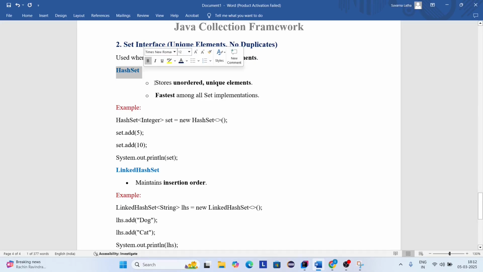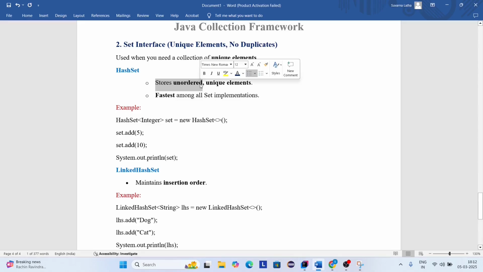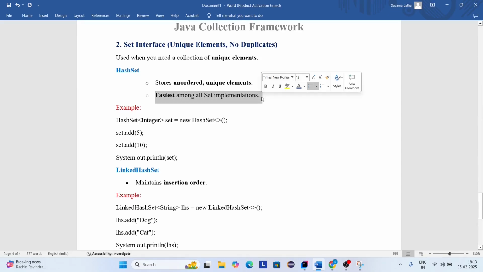Now coming to HashSet. HashSet stores unordered unique elements. It means elements are not stored in order, but all are unique elements. And it is the fastest among all set implementations. It means HashSet performs add, remove, and search operations quickly using hashing. HashSet is the implementation class for set interface, so it will not allow duplicates, and HashSet will not provide indexing. In HashSet, elements will be stored based on the hash code of an object. And also here, elements are stored in random order.